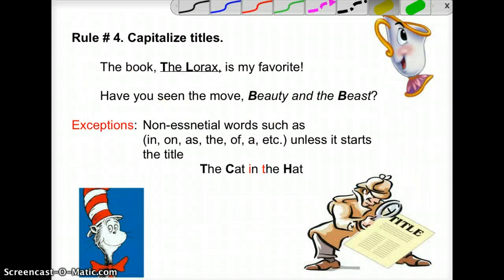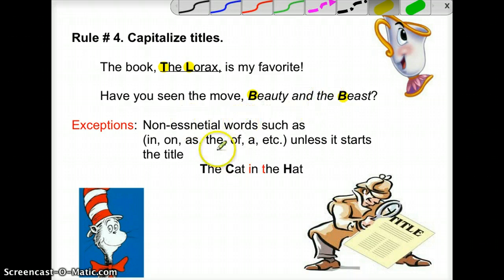Let's go on to rule number 4, capitalized titles. This one can get tricky because not all words in a title get capitalized. An example of this would be the book The Lorax is my favorite. The and Lorax are part of the title, so they get capitalized. Or the movie Beauty and the Beast. Now here's an example of what I was talking about.